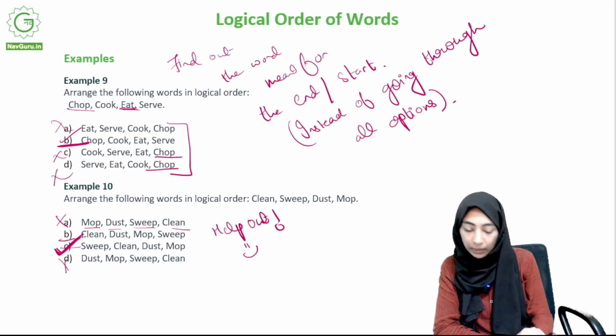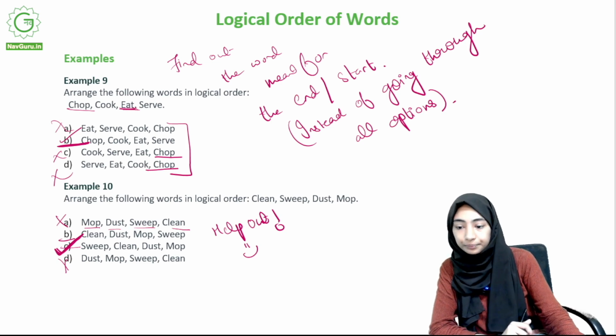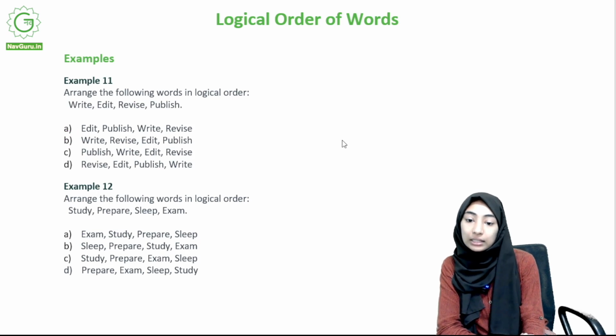You sweep it and then you clean it and then you get rid of the dust and then you mop. Okay, moving on. Arrange the following words in logical order. Write, edit, revise, publish. Okay, so what is the process? You write something first, then you, we'll go option by option.